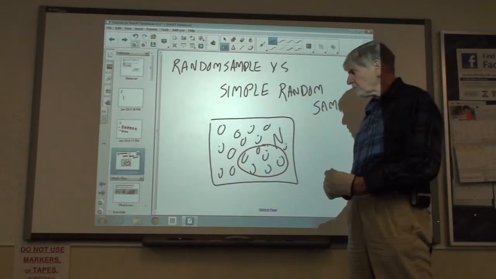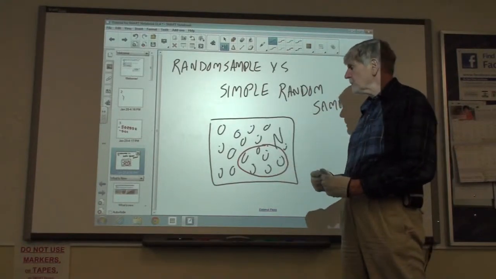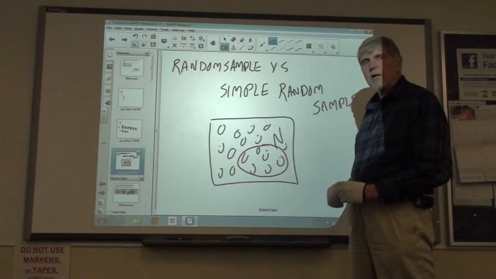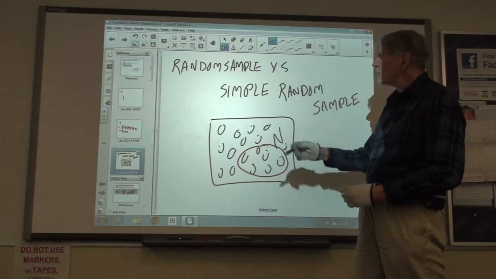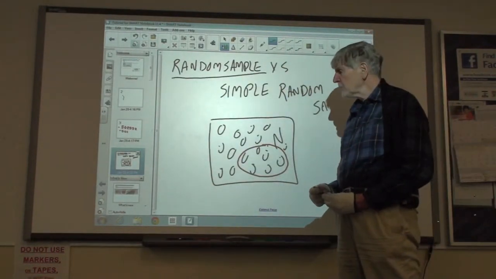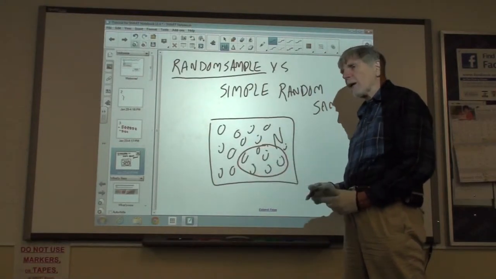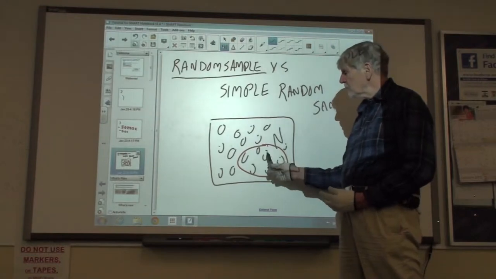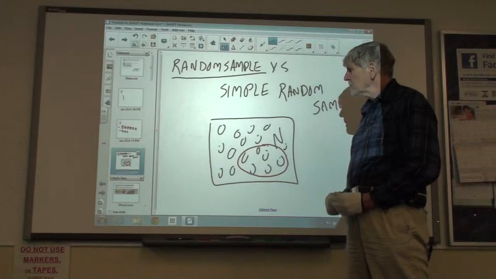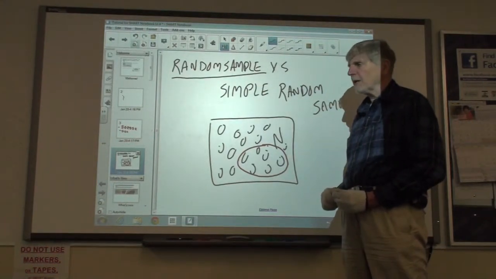And then we are entitled to project the results of our sample back onto the whole population as long as the selection of this sample was done by a technique that qualifies to be a random sample. Now, the definition of a random sample is that every single individual in the population had the same probability of being chosen to be in your sample. This is, in practice, not too difficult to satisfy.